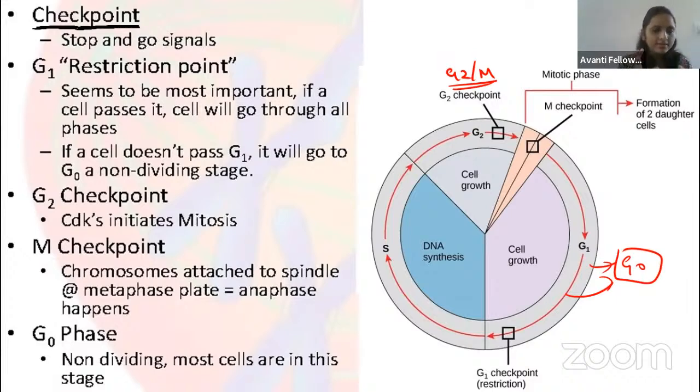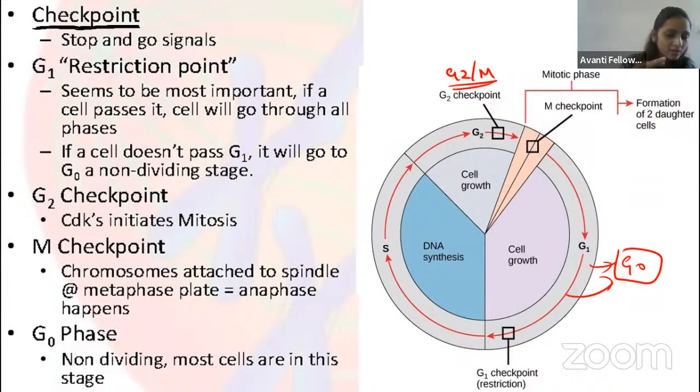See here. In the cell cycle, there are three checkpoints. One is between the G1 phase and the S phase. What it will check is whether all the DNA is correct, not having any mutation, and whether the DNA replication proteins like DNA polymerase and helicase were synthesized or not. If they are not synthesized, then the G1 phase will not go to the S phase. The cell will go to the G0 phase, where it will correct and synthesize everything. Then it will come to the S phase.